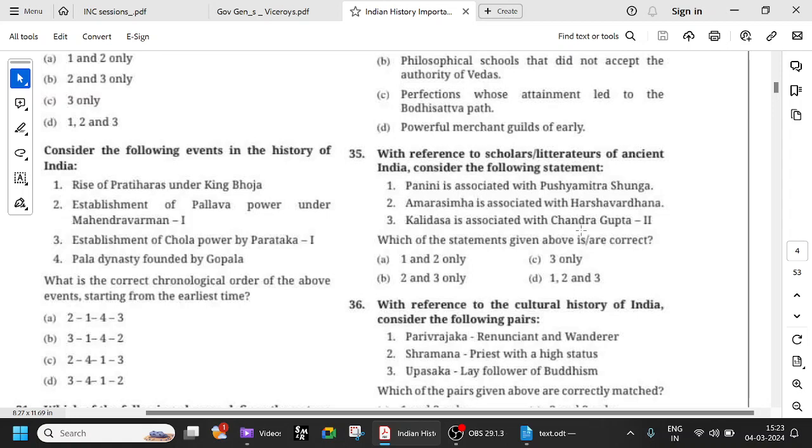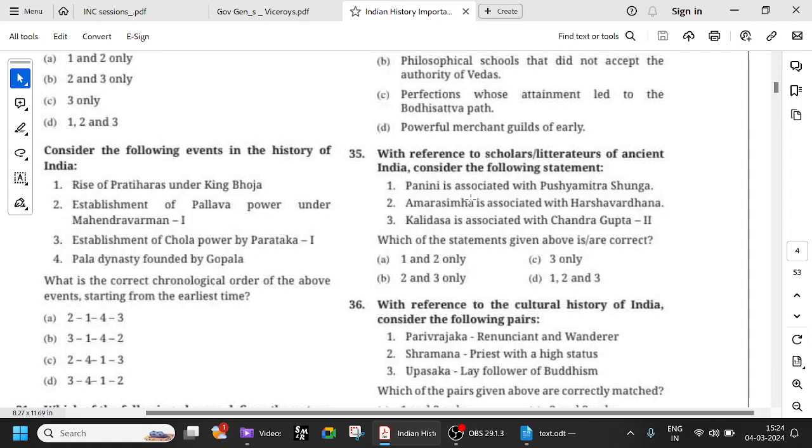Amarasimha is also associated with the Gupta Empire. He's also famous, I think, for literature. Panini is associated with Sanskrit grammar. And Kalidasa is, of course, associated with the Gupta Empire, Chandragupta II. Kalidasa's famous works are Meghaduta, Abhijnana Shakuntalam, and we've seen one more important thing, right? Vishakhadatta is Mudrarakshasa, and we'll come to that. Anyway, all these are important. Kumarasambhava is also Kalidasa. And Amarasimha is also a Sanskrit poet only.